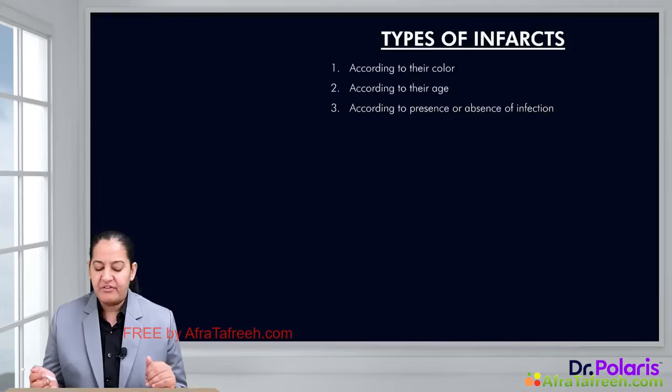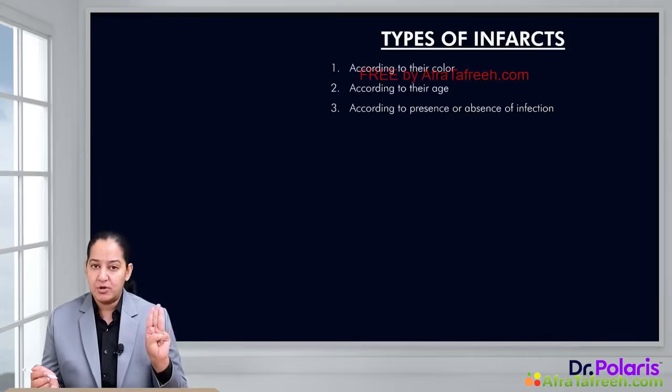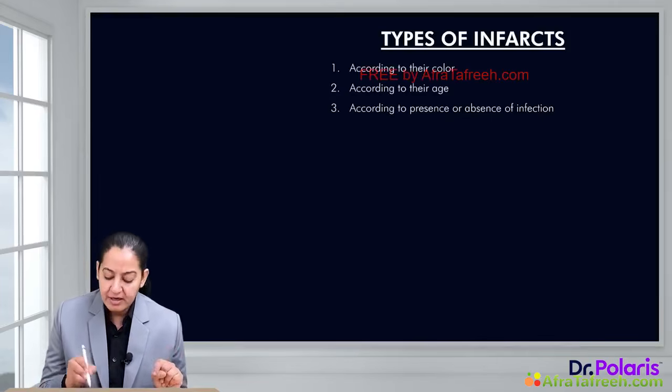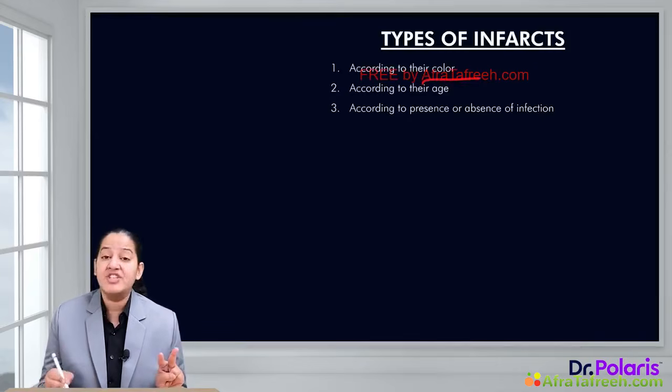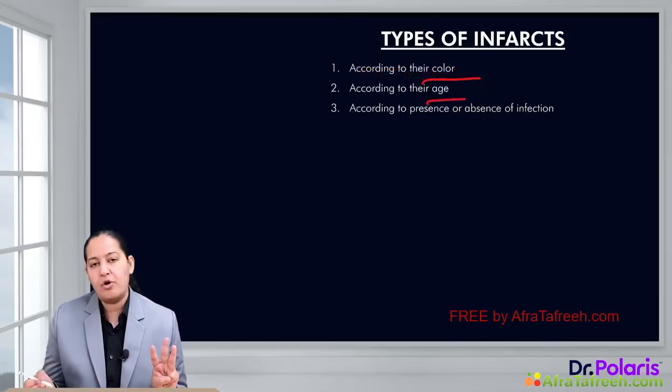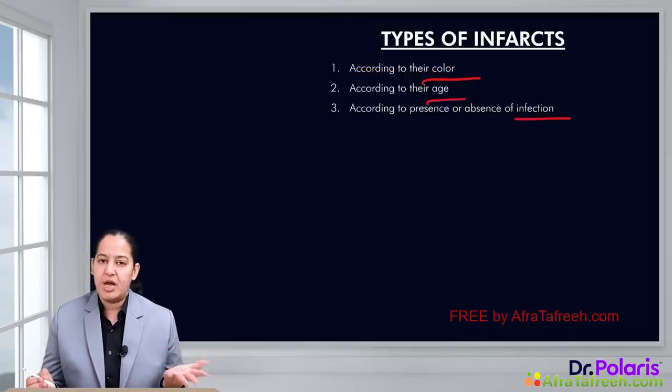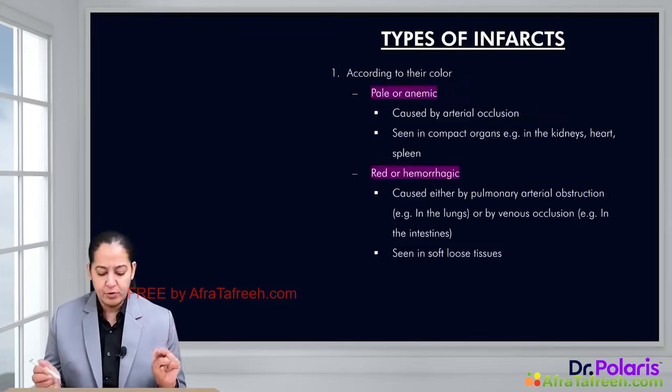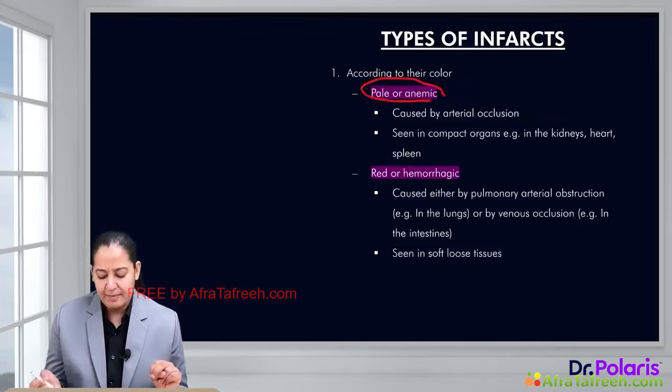Coming to the types of infarct, we can classify infarcts based on 3 categories. The first is based on their color. The second is based on their age. The third is based on whether they are infected or non-infected. Let me tell you these 3 types of classification of the infarct. Starting with color, based on color, infarcts are of 2 types: the pale infarct or anemic infarct, and the red infarct or hemorrhagic infarct.